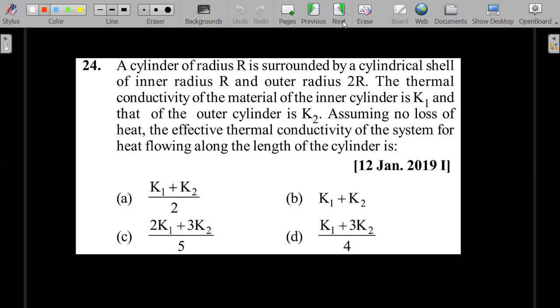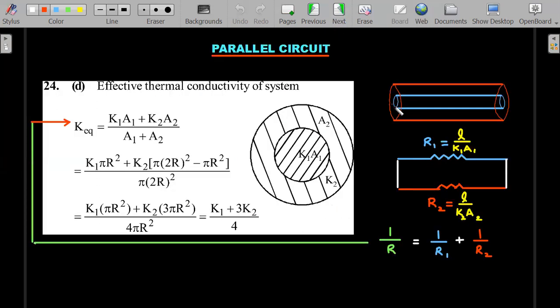Okay, so let's not waste any time. If one rod surrounds another one and you're heating it from one side and extracting the heat from the other side, the temperature difference between the two ends, as I'm pointing out, would be equal for each. So that's a nice case of a parallel circuit. The heat current will divide in the inverse ratio of their thermal resistances. So I've drawn an equivalent Ohm's law type of circuit where heat current enters and leaves from here. The blue rod that you have is depicted by this blue thermal resistance, and the red one is depicted by this. This is the straight on view or the axial view, which is not of much importance. This is enough for your solving.